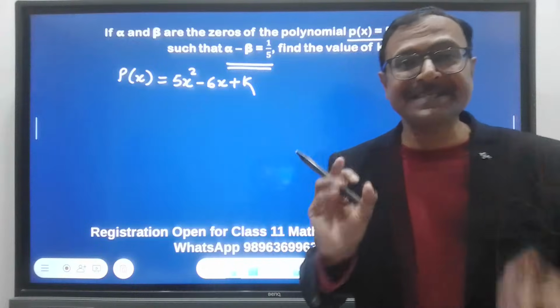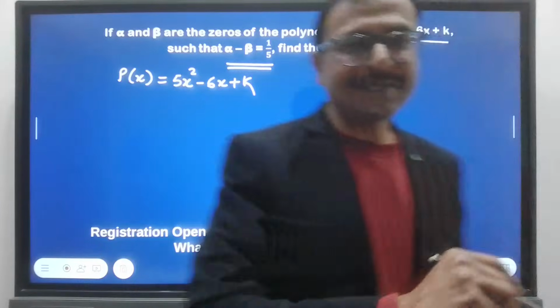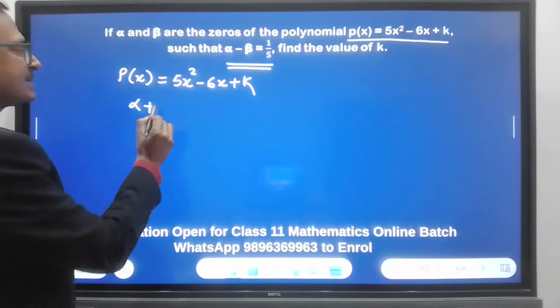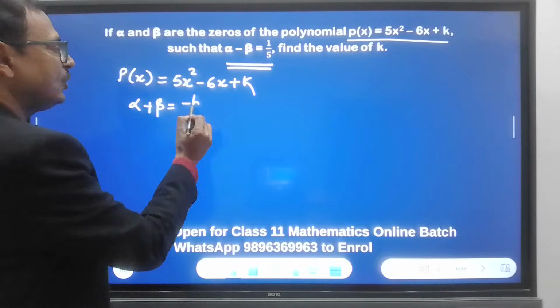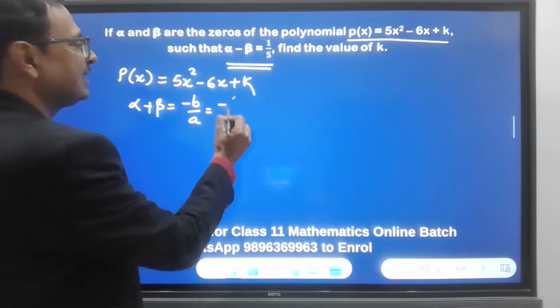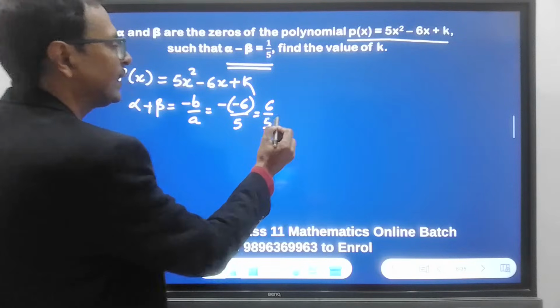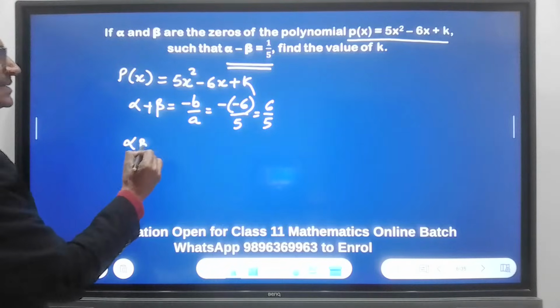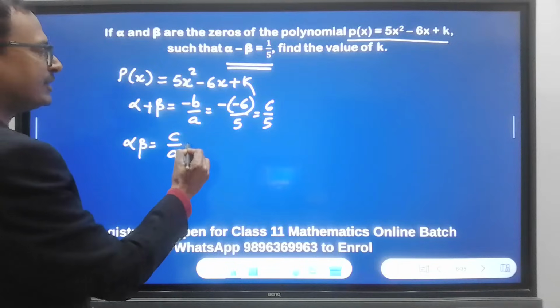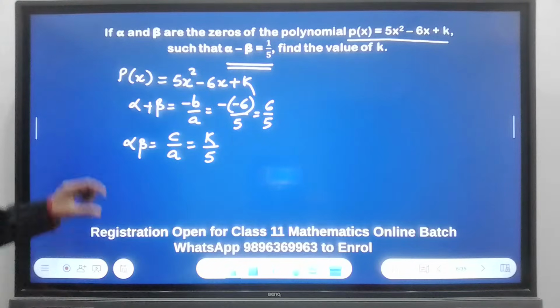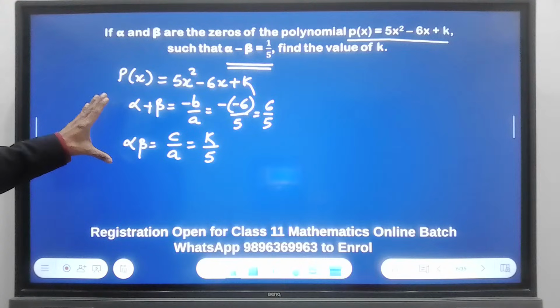Now that is a skill. Let's see how skilled we are. So here alpha plus beta will be negative b over a, that is negative of negative 6 over 5, which is 6 over 5, and alpha beta is equal to c over a, which is k over 5. So we have found the values of alpha plus beta and alpha beta.